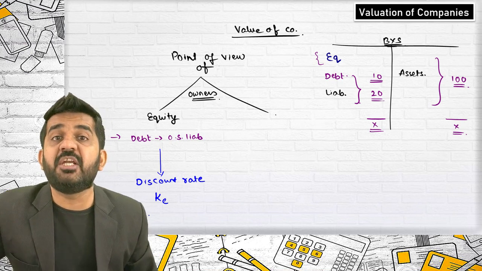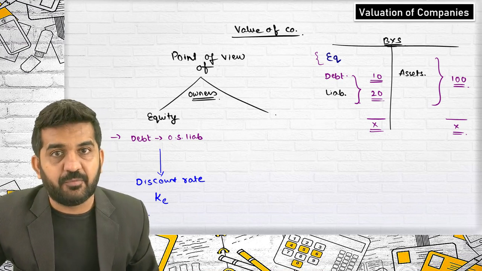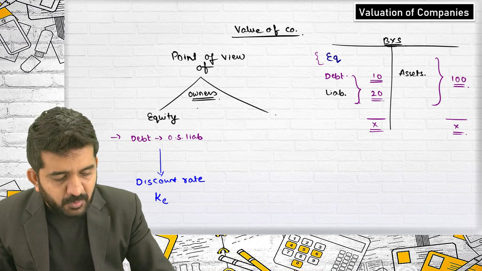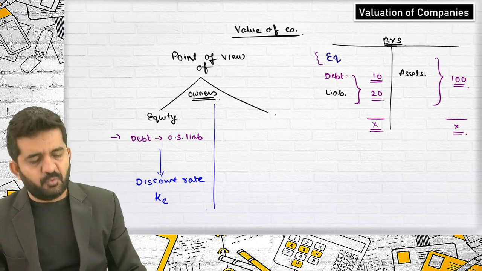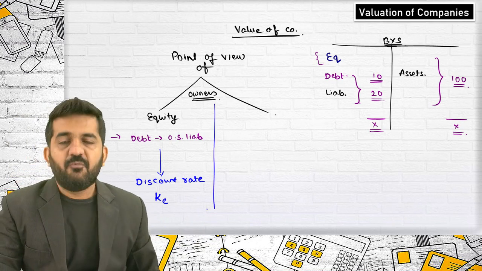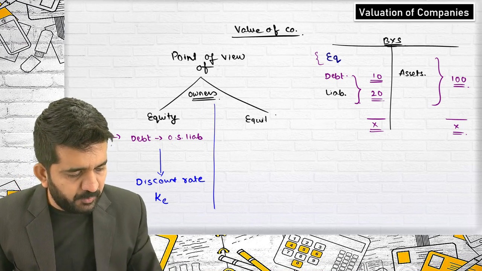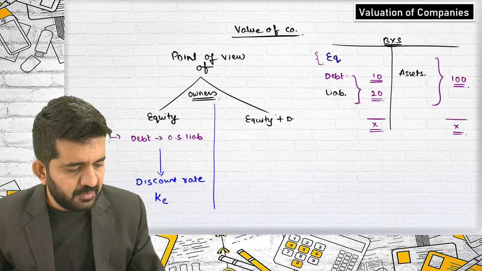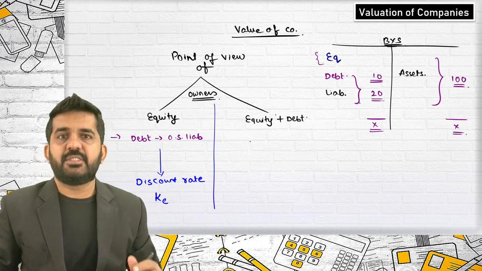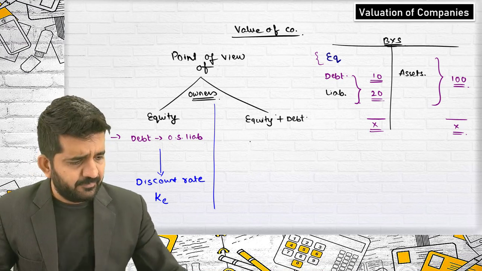What do equity shareholders expect from the company? This applies when it is from the point of view of equity shareholders. When it is from the point of view of equity plus debt holders, I'll give you an example.